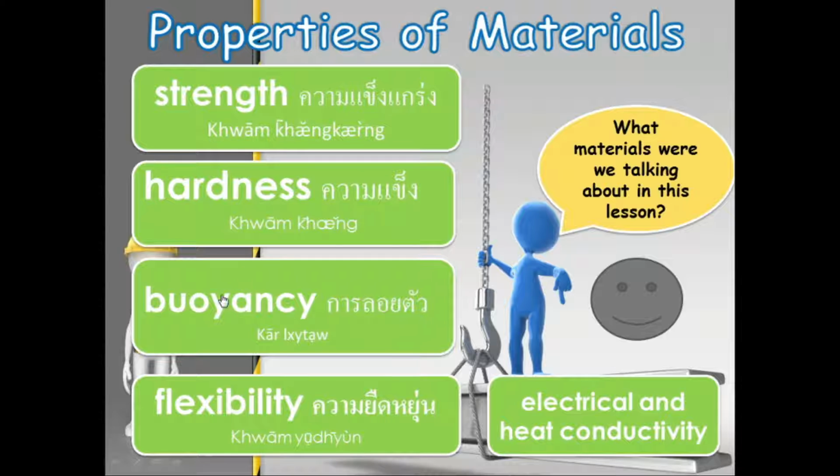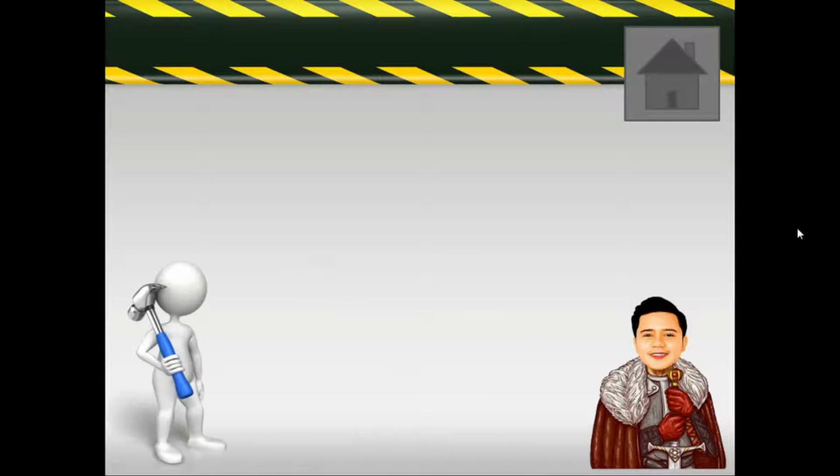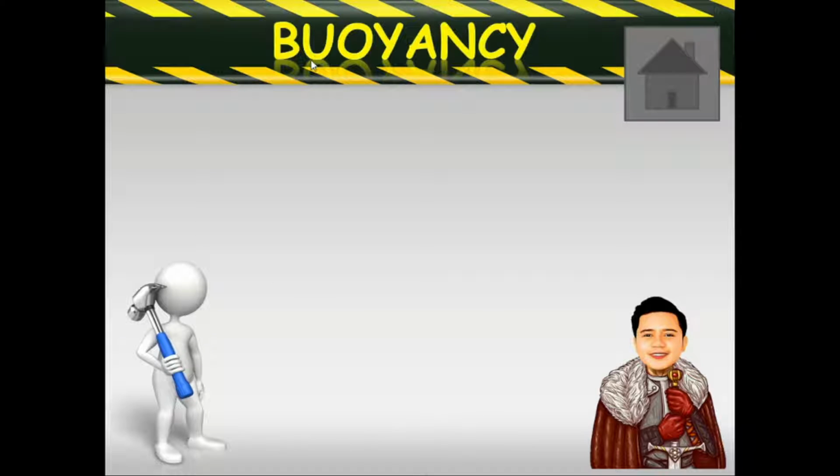Next, number three, buoyancy. So again, number one we have strength, hardness, and buoyancy. Again, spell buoyancy. B-U-O-Y-A-N-C-Y.